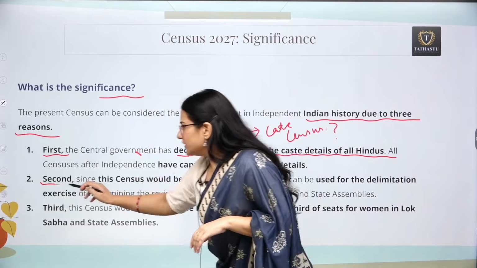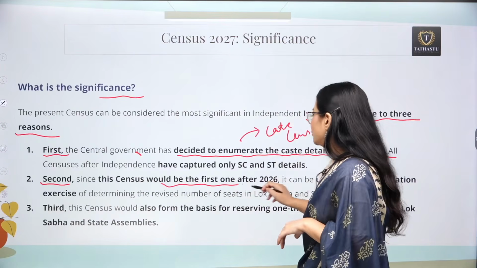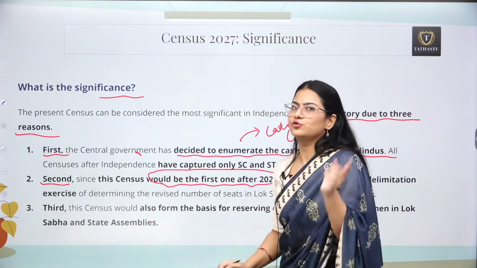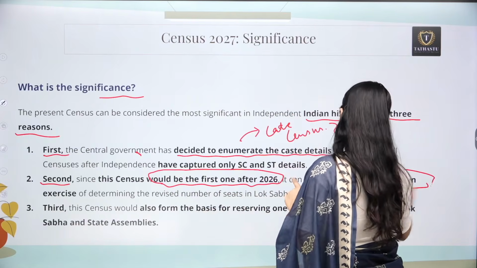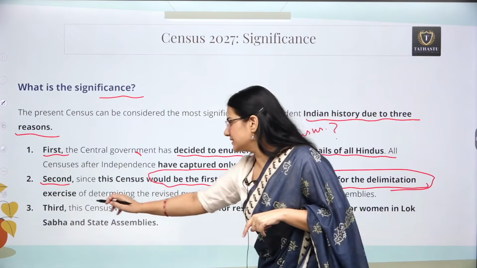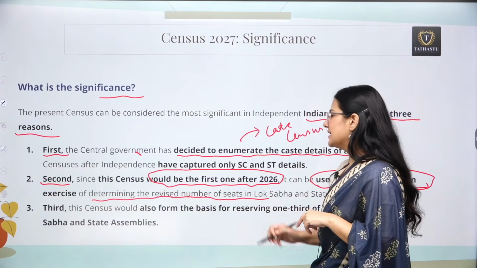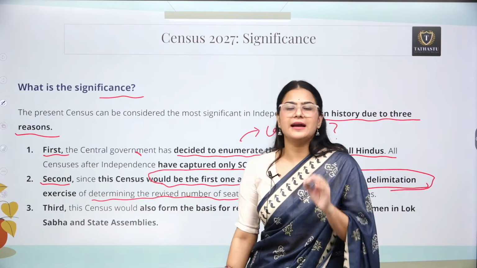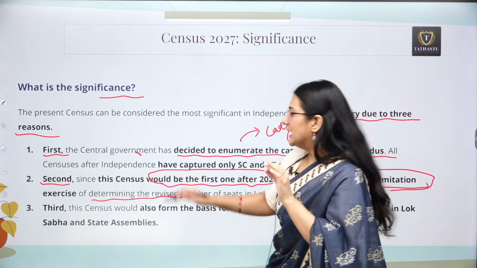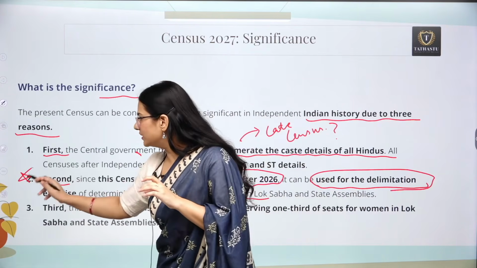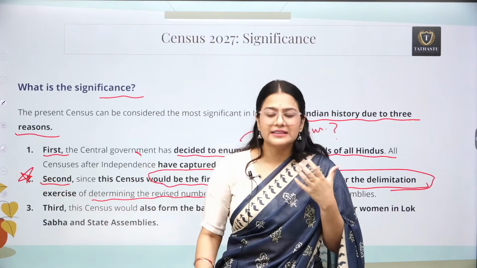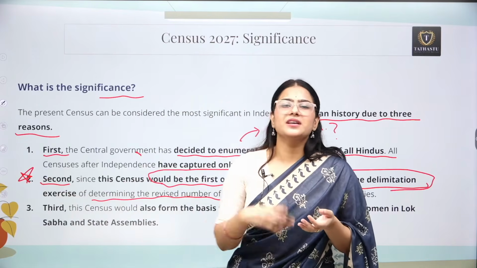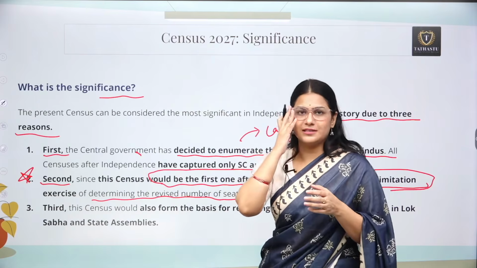Why is it important? Secondly, this census is going to be the first after 2026. The census is going to be used for the delimitation exercise of determining the revised number of seats in Lok Sabha and state legislative assemblies, and this is actually the most important reason why this census is so controversial and why there are so many concerns revolving around it.